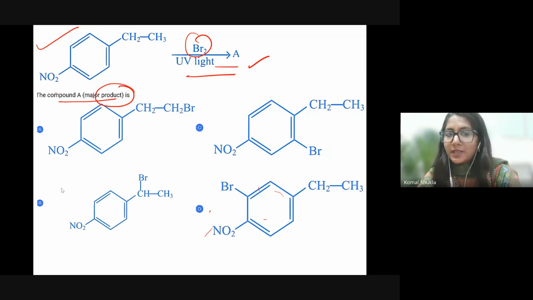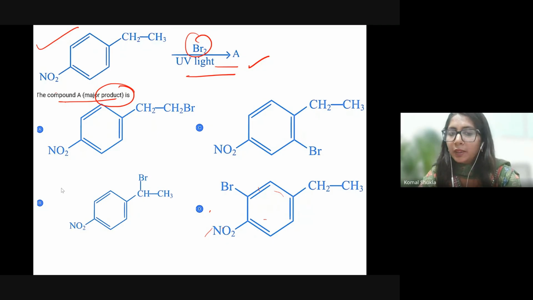Second, regarding the stability of the intermediate, in the first step UV breaks the Br-Br bond to create a Br radical. This radical extracts hydrogen from the ethyl group to form a carbon radical. The terminal carbon is primary and the benzylic carbon is secondary, which leads to formation of a primary radical and a secondary radical.